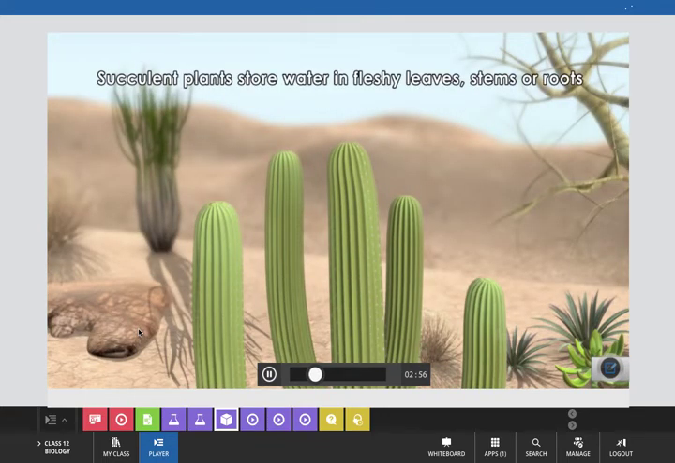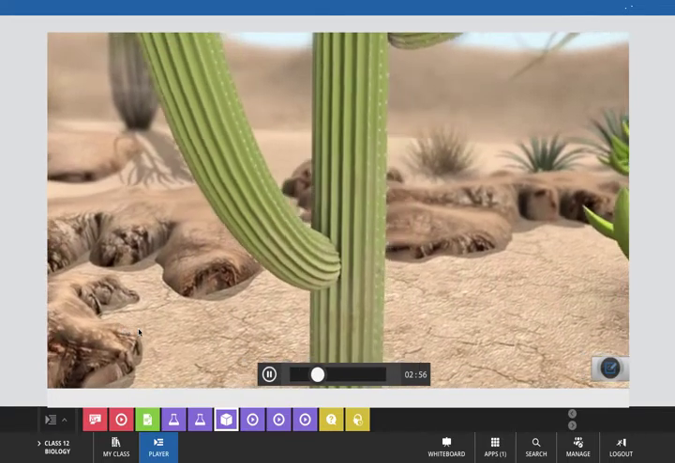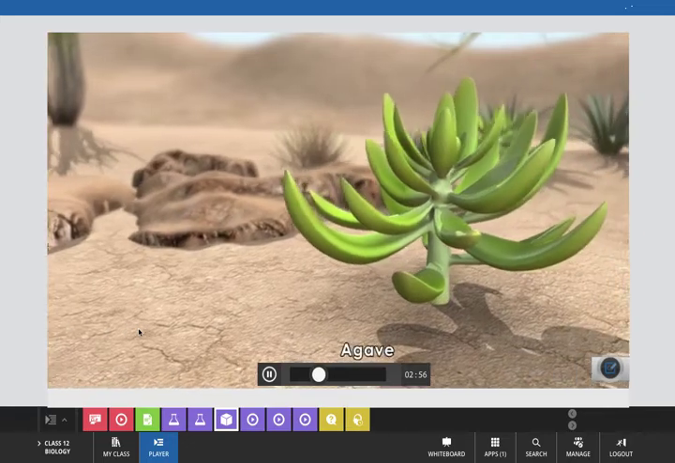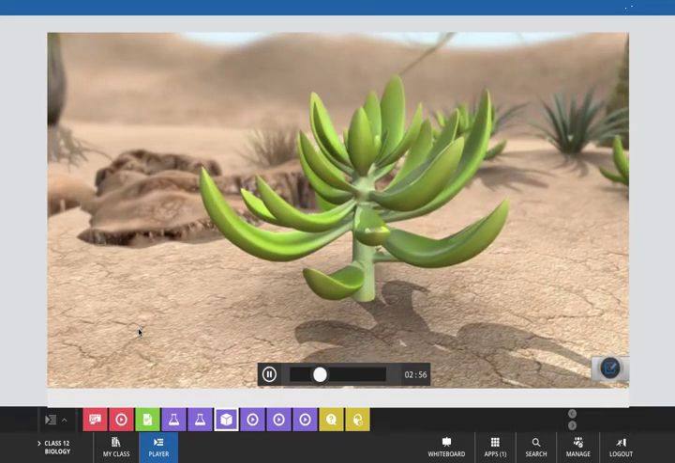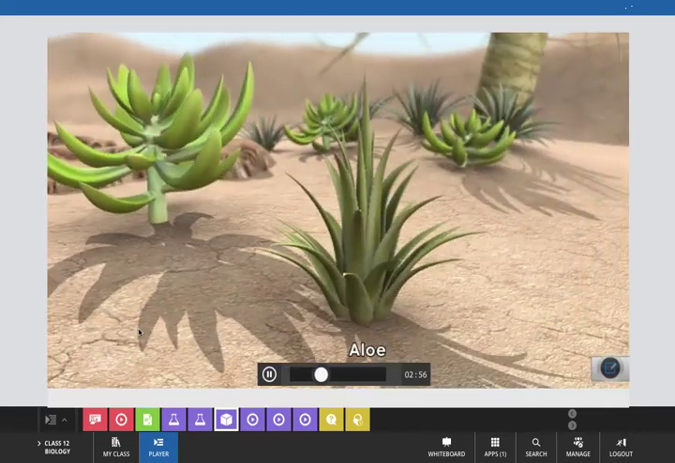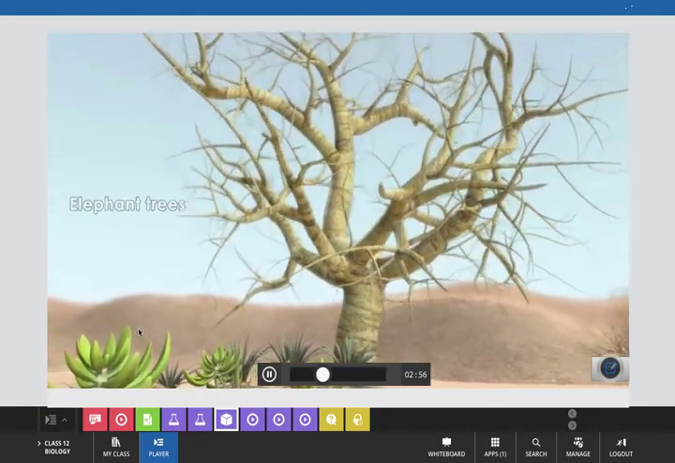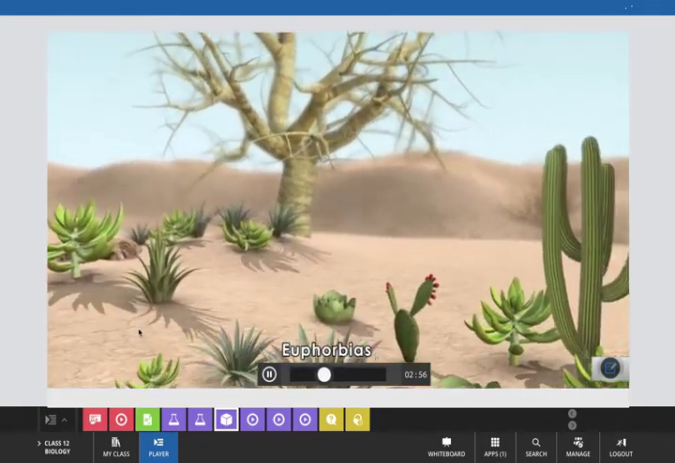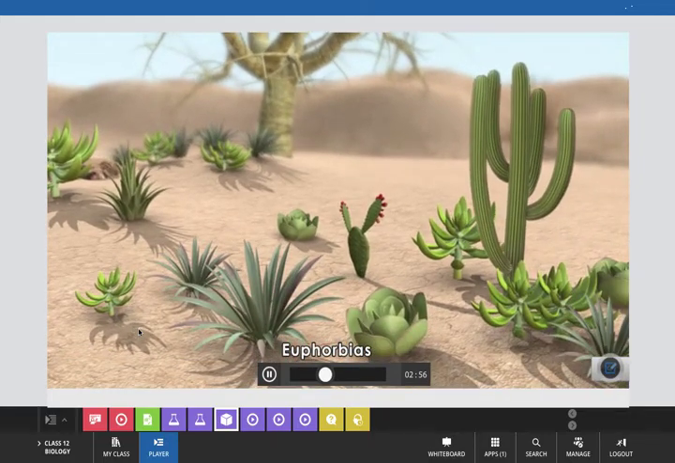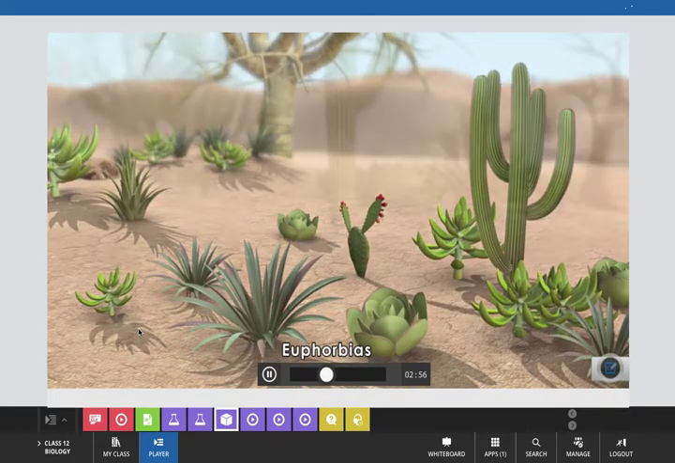Succulent plants store water in fleshy leaves, stems, or roots. All cacti and plants like agave, aloe, elephant trees, and many euphorbias are succulent plants.